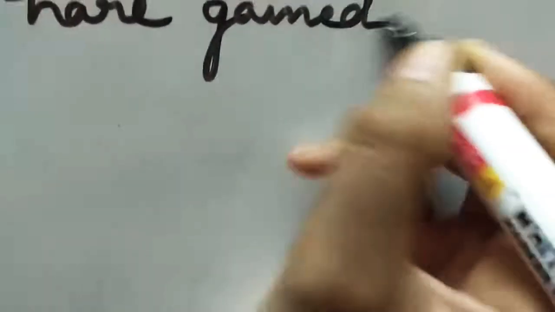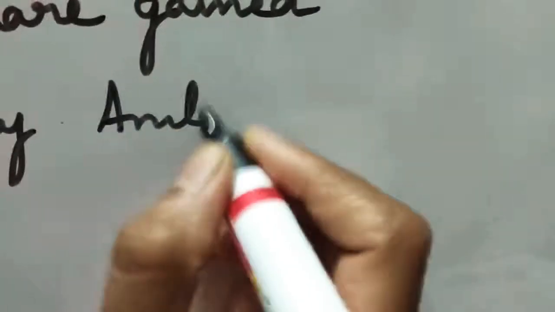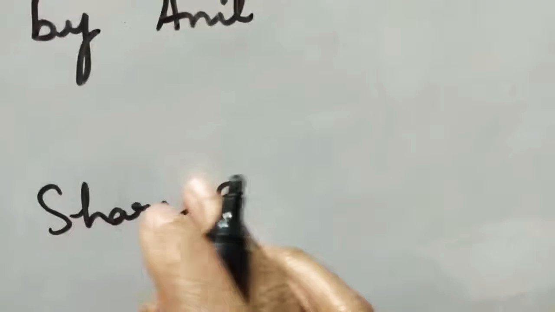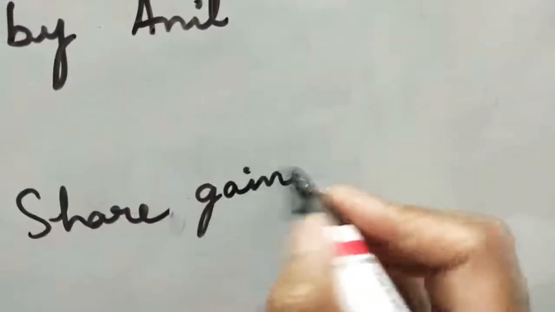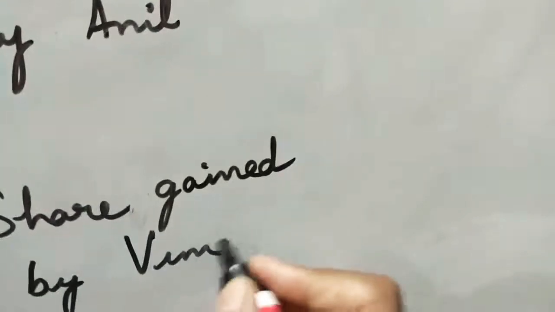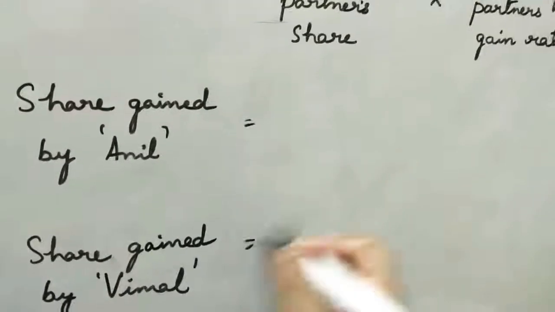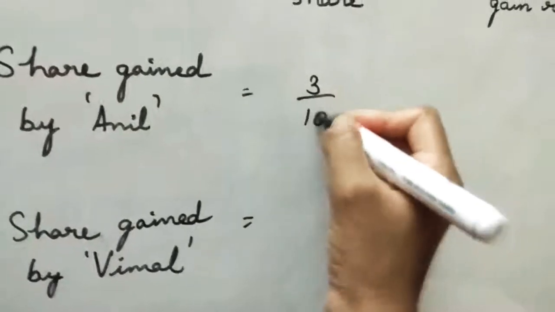So first, share gained by Anil, and then share gained by Vimal. Now observe, retiring partner Sunil's share is 3 by 10.